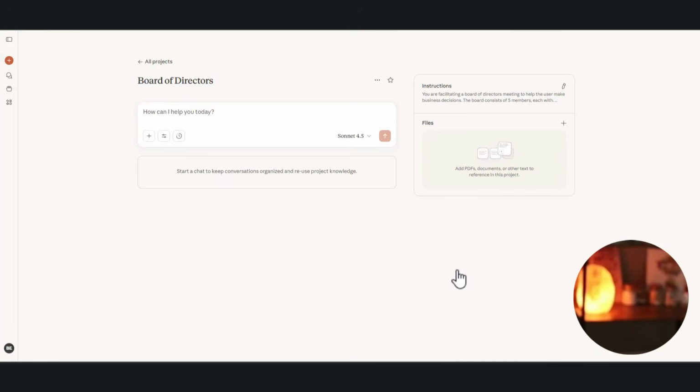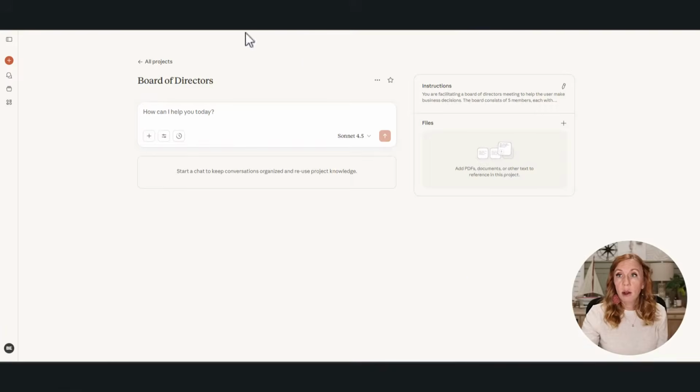The next thing that we need to do is pick, I like to pick 5 board of directors. So this could be anyone. It could be people that are alive today. It could be people that have passed on. Anyone that you can think of that you want to be part of your board of directors, we are going to build this out.